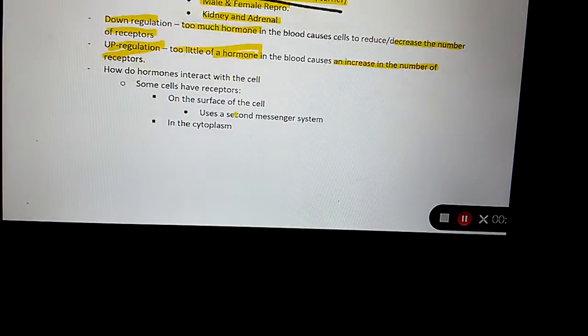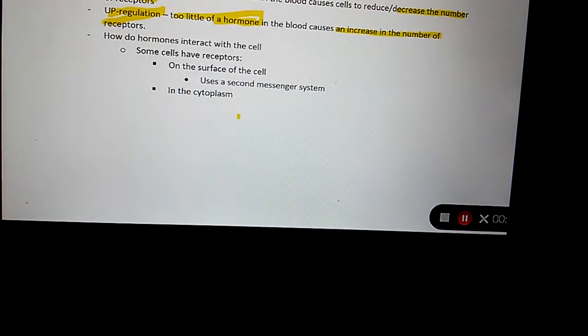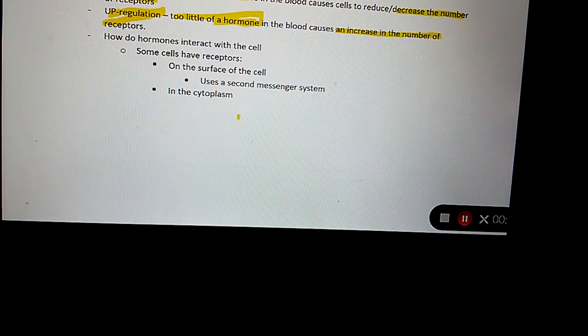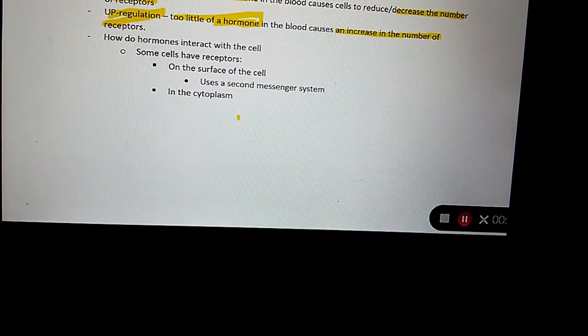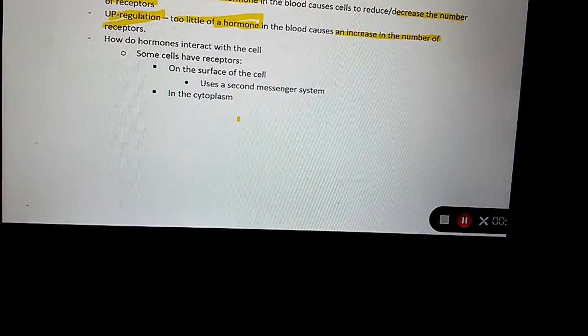What hormones are produced by the anterior pituitary? FLAT PIG. What hormones are produced by the posterior pituitary? Nothing. What is the function of melatonin? Sleep. What gland produces melatonin? Pineal gland. What's the function of melatonin? Sleep.